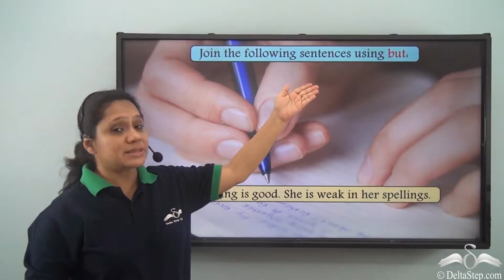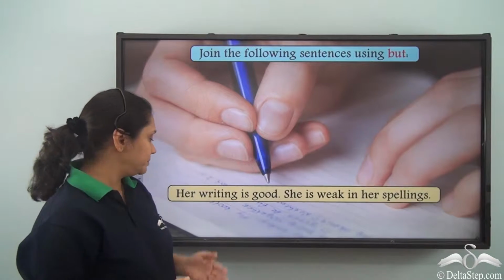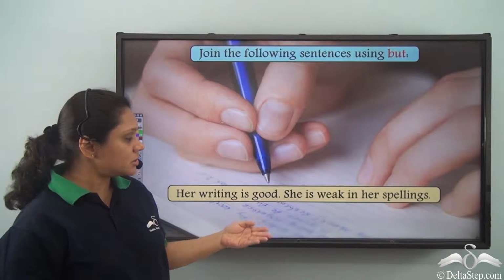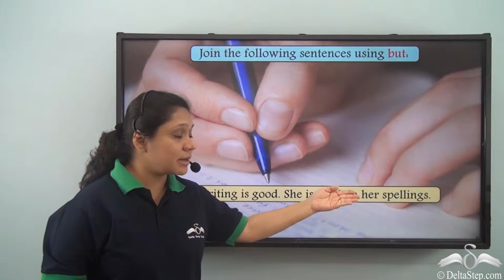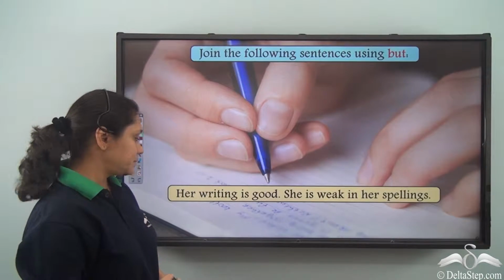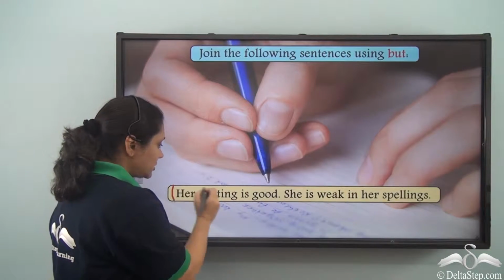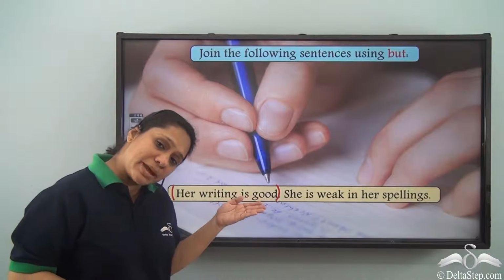Join the following sentences using but. Her writing is good. She is weak in her spellings. Her writing is good is an independent clause.